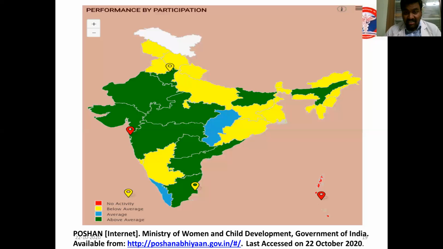This green color indicates a good number of participation, the yellow color indicates below average participation, and red indicates no participation. Most of the southern states and in the west also have good participation, but northeastern states, if you see Mizoram, Assam, Uttarakhand, etc., have some poor participation, that is below average. So it should be concentrated on more.